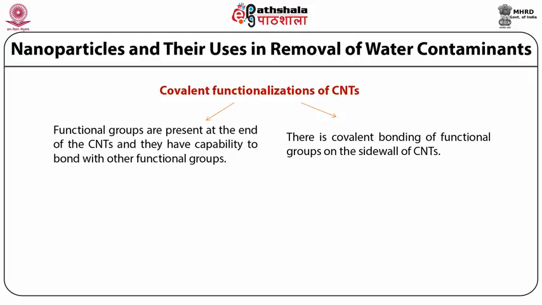of the carbon nanotubes. As we have already discussed in the previous module, carbon nanotubes have a wall-like structure, that is single-walled carbon nanotubes and multi-walled nanotubes. That is why, if the sidewall is involved in the covalent bonding of functional groups, then it is called sidewall modification.